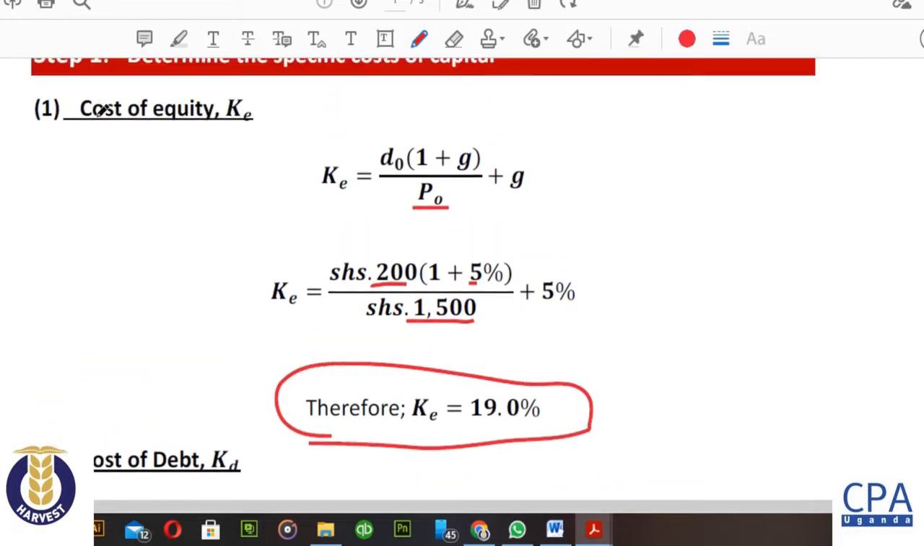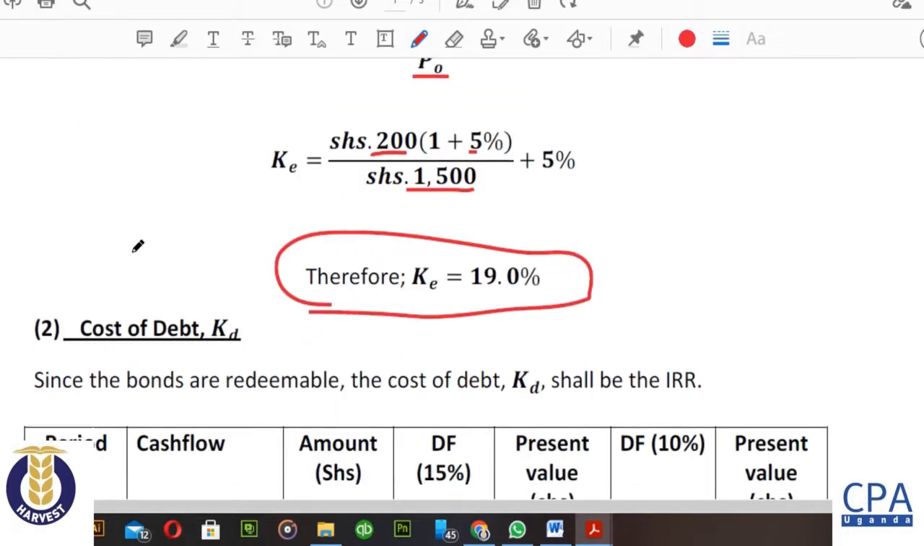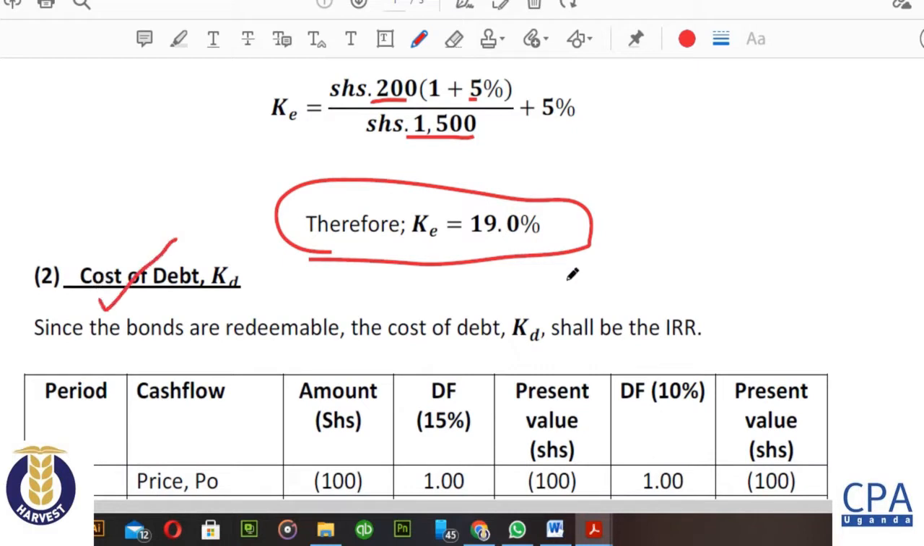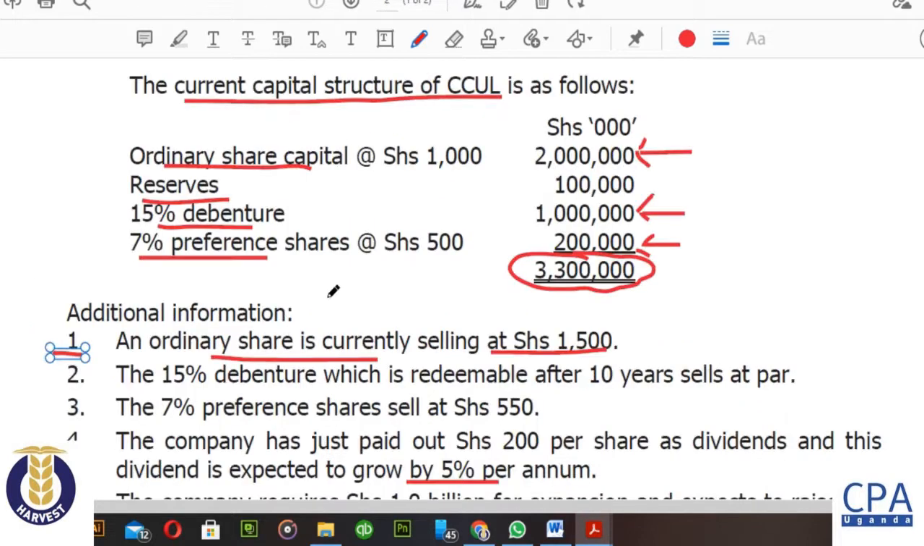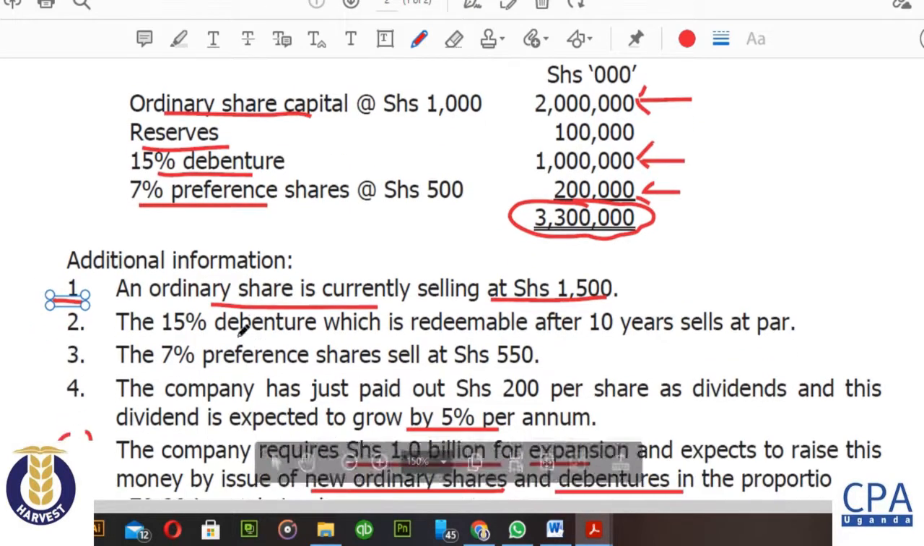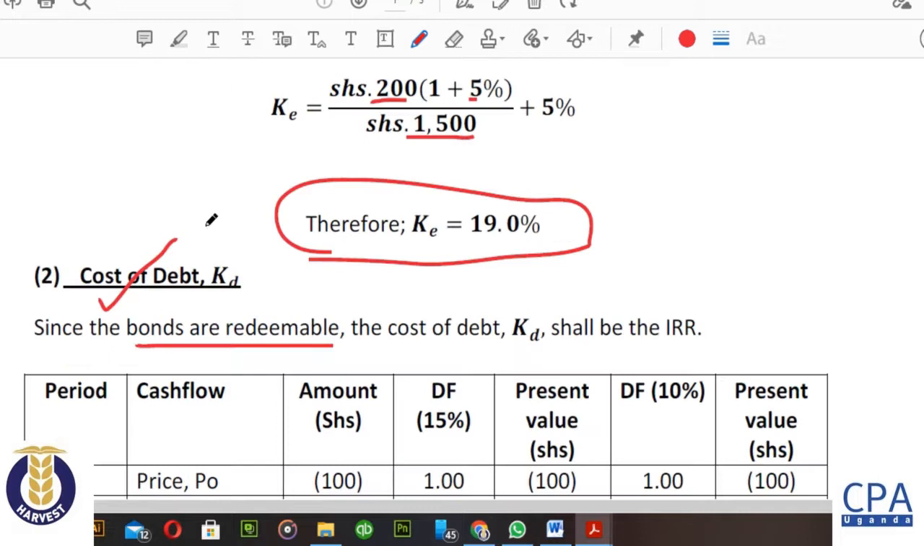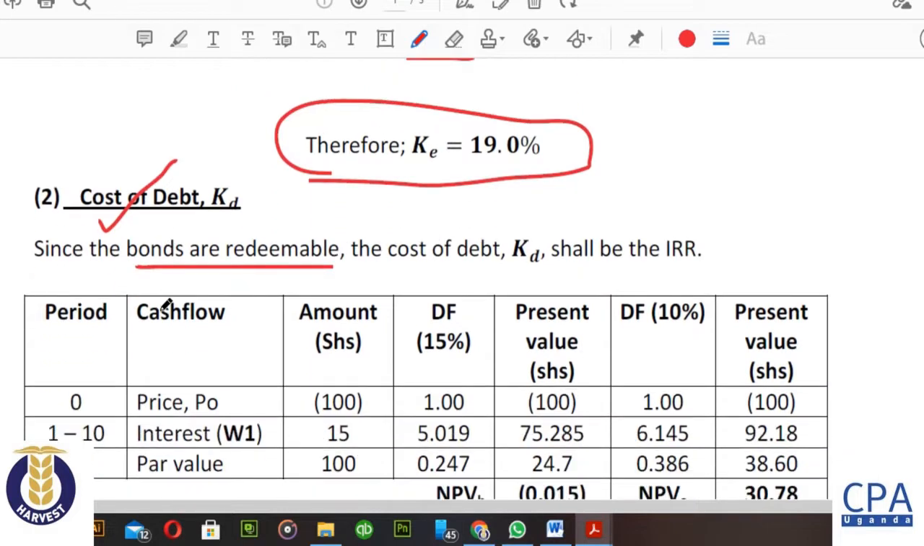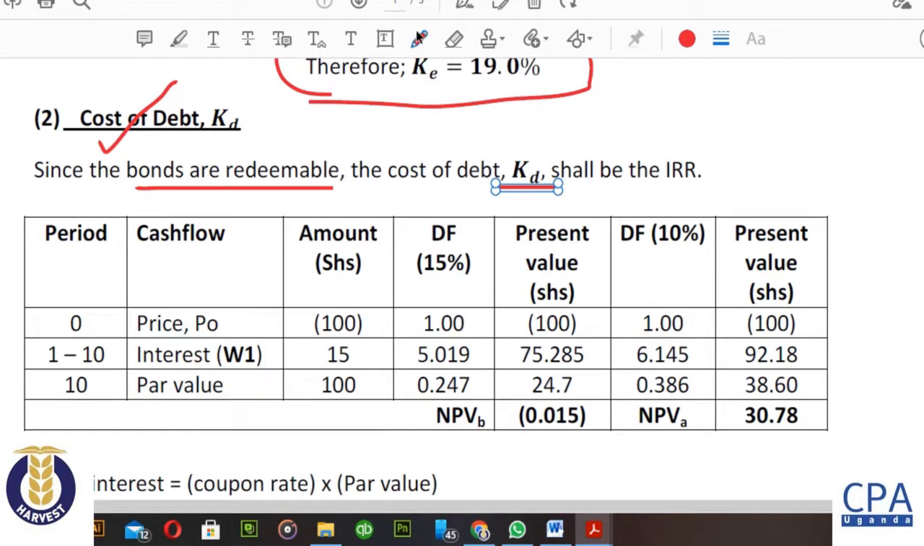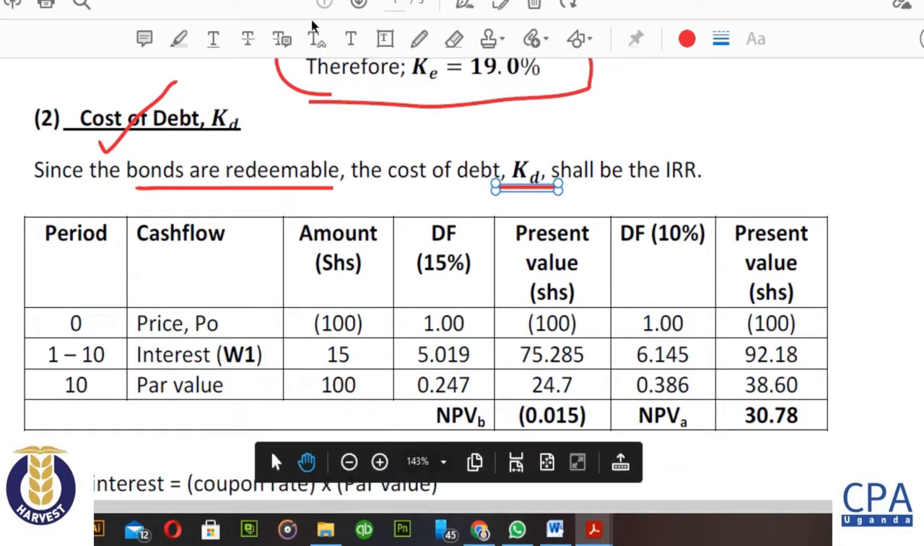So after you have handled Ke, then you look for Kd. This is going to be in respect to the redeemable bonds or debentures for that matter, because they're telling us that the 15% debentures are redeemable after 10 years. So the Kd is for the redeemable debentures. This is all debt, so you can always change this to debentures, no problem.